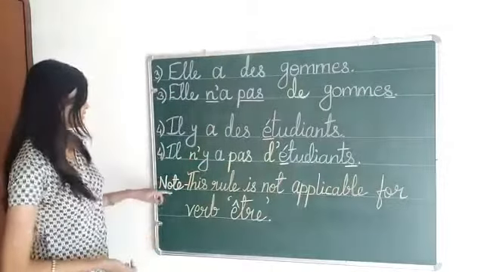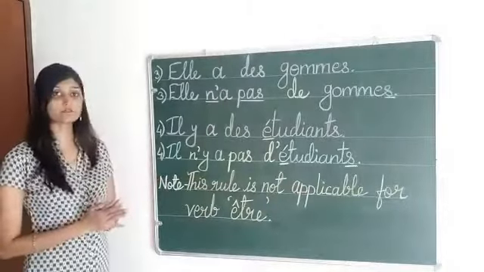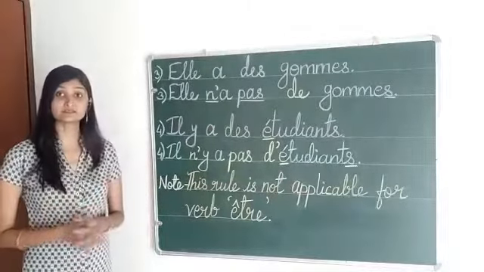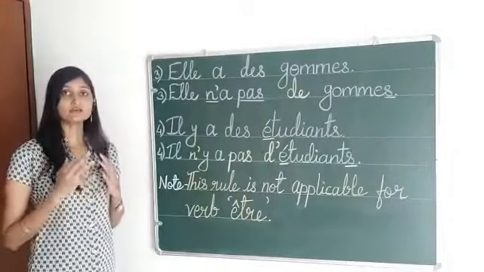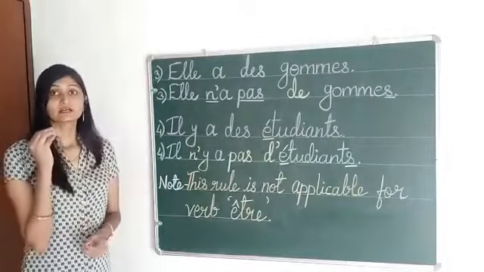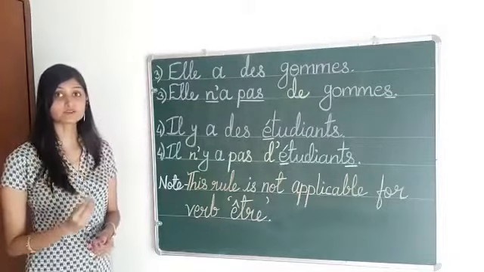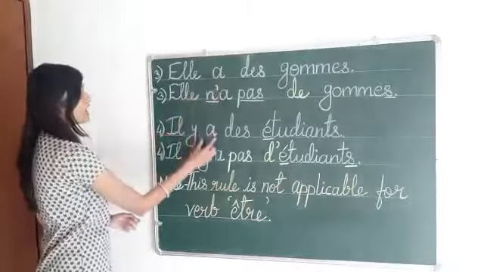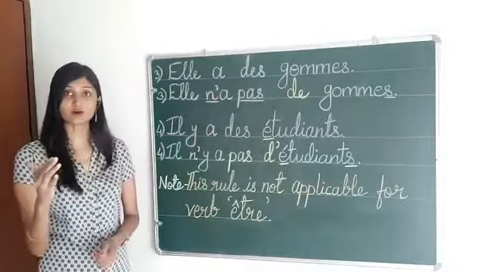Okay. Now, there is one exception: this rule is not applicable for verb être. Till now, I was writing the examples only with verb avoir. If you look at the helping verb, I have used only verb avoir.